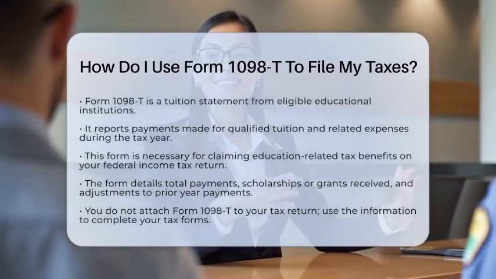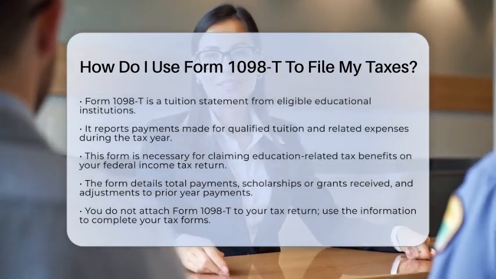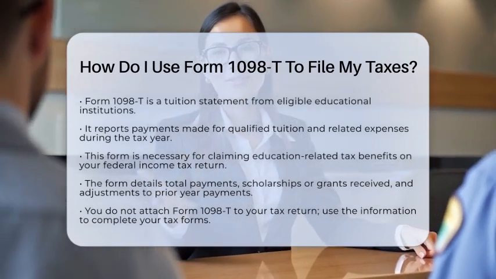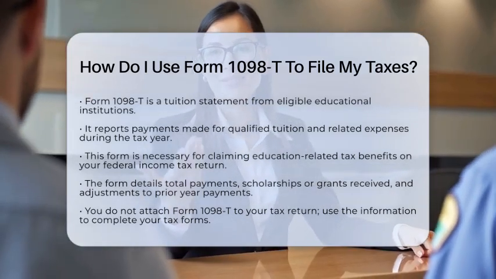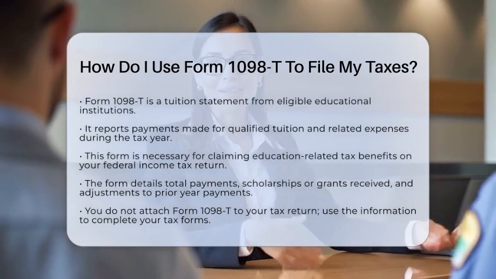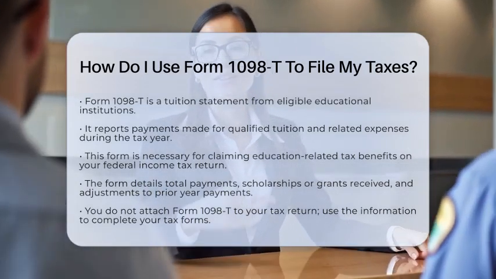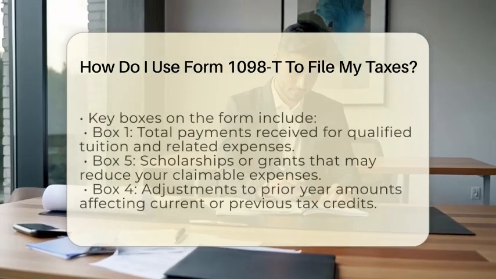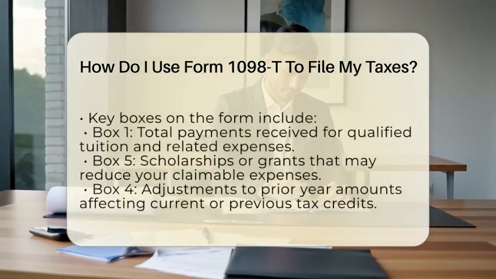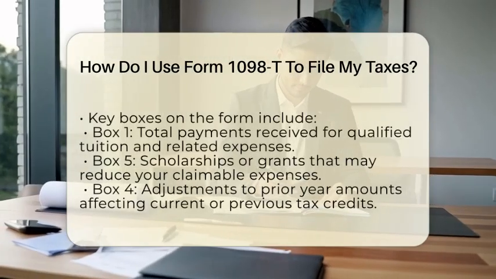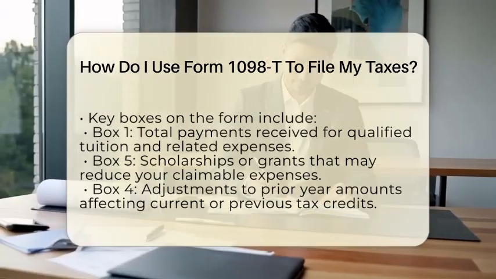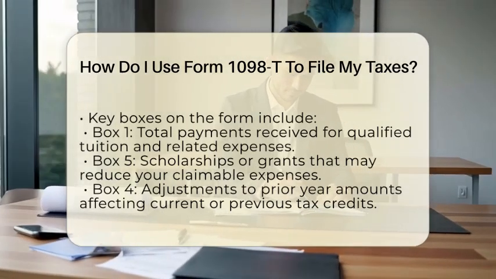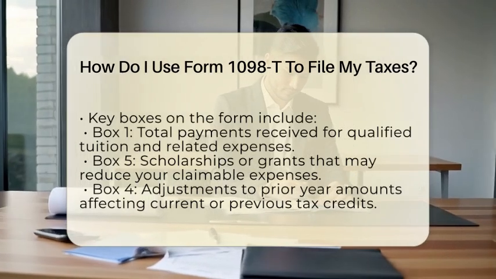First, understand the purpose of Form 1098-T. It shows the total payments made for tuition and related expenses, scholarships or grants received, and any adjustments to prior year payments. Your school sends this form to both you and the Internal Revenue Service. You do not attach it to your tax return, but you will use the information it contains to fill out your tax forms accurately. Next, identify the key boxes on Form 1098-T.